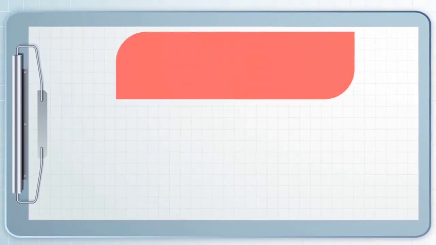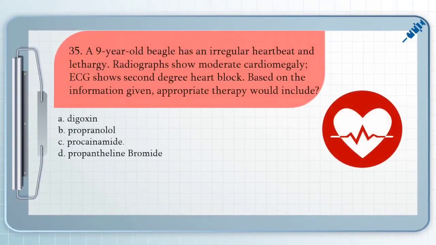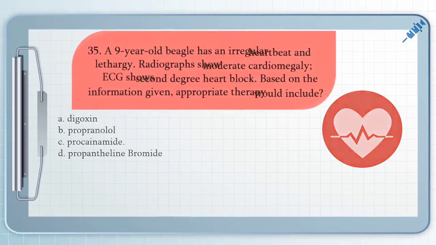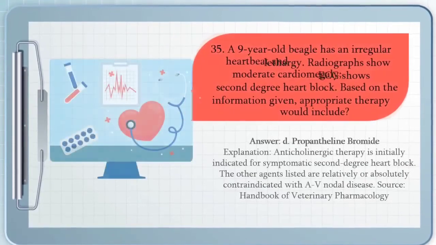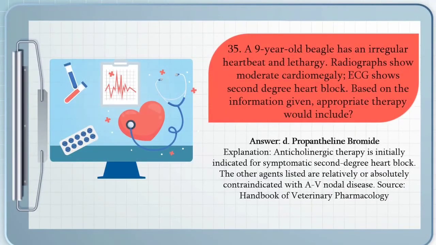For our question number 35, a 9-year-old beagle has an irregular heartbeat and lethargy. Radiographs show moderate cardiomegaly. ECG shows second-degree heart block. Based on the information given, appropriate therapy would include A. Digoxin, B. Propranolol, C. Procainamide, and D. Propantheline bromide. The answer for that question is letter D. Propantheline bromide, because anticholinergic therapy is initially indicated for symptomatic second-degree heart block. The other agents listed are relatively or absolutely contraindicated with AV nodal disease.